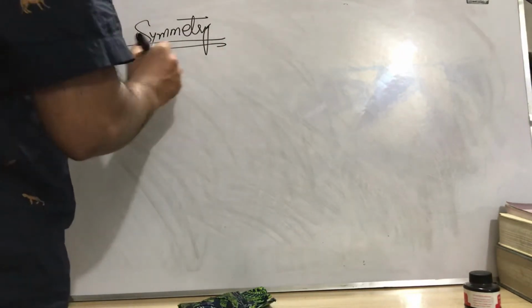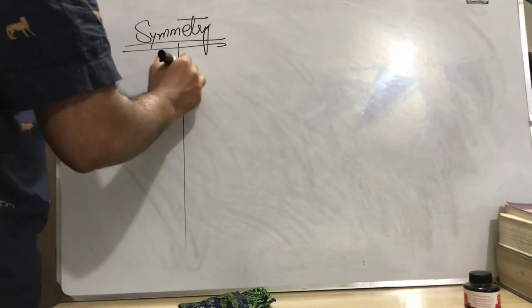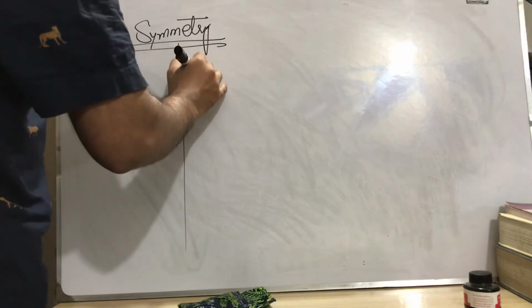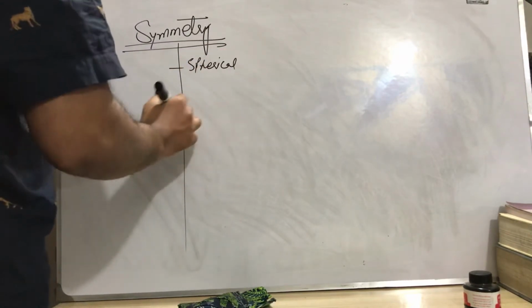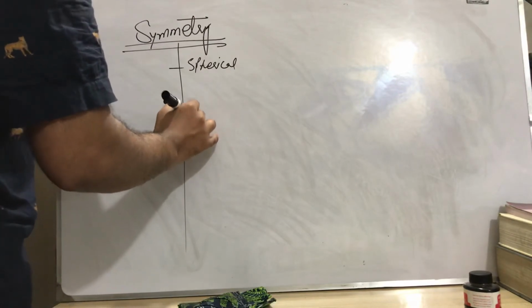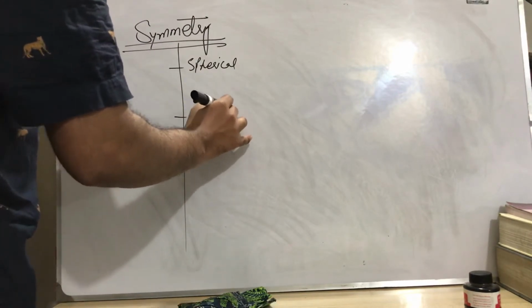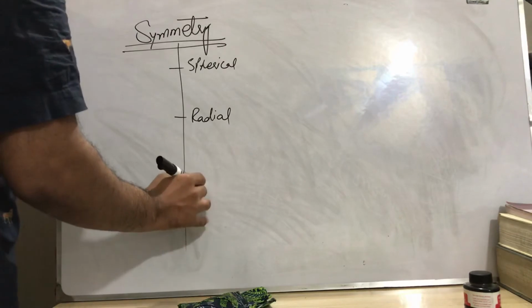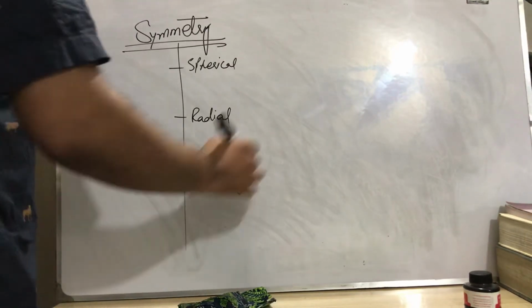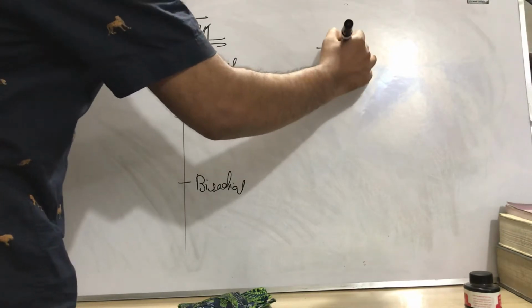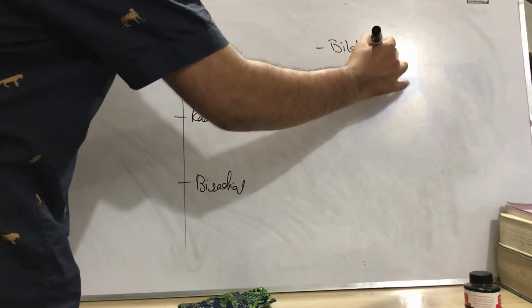Symmetry includes, first, spherical and radial, biradial, and the last one, bilateral.